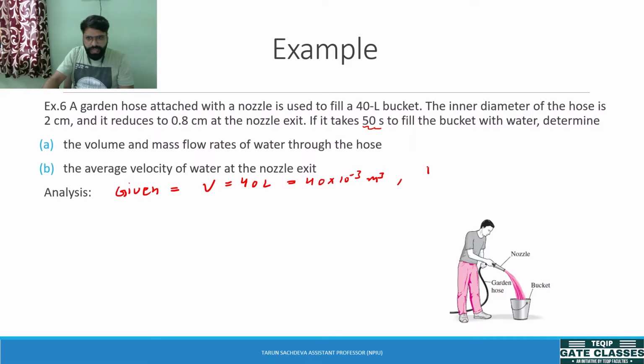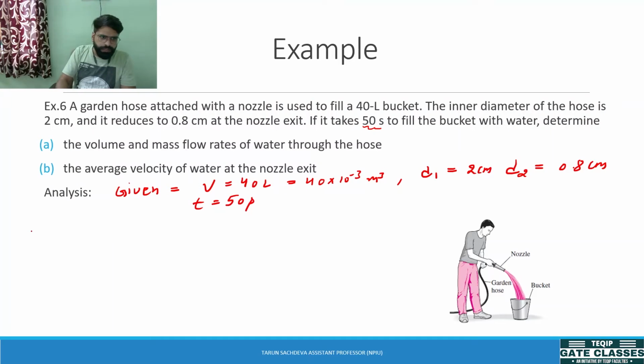Now the diameter d1, which is 2 centimeter, this is the inner diameter, and d2 is the outer diameter of the nozzle, and the time that it will take to fill is 50 seconds. Now we need to find out these terms. First, A, what is the volume flow rate through this nozzle.